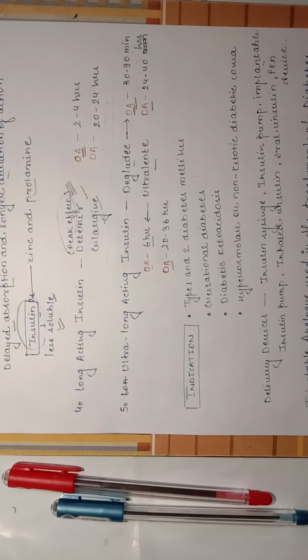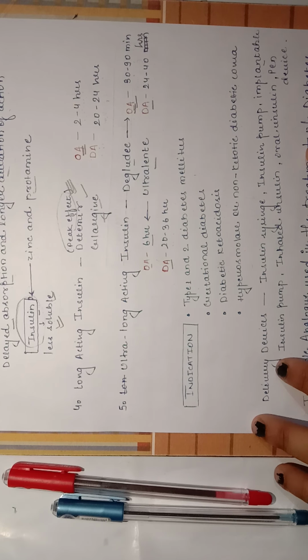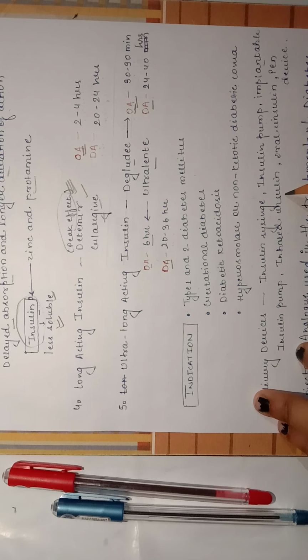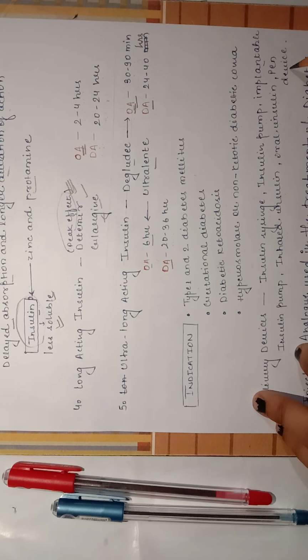Now, what are the devices used to administer insulin subcutaneously, inhaled or oral? The delivery devices are the insulin syringe, insulin pump, implantable insulin pump, inhaled insulin, oral insulin, and pen device.